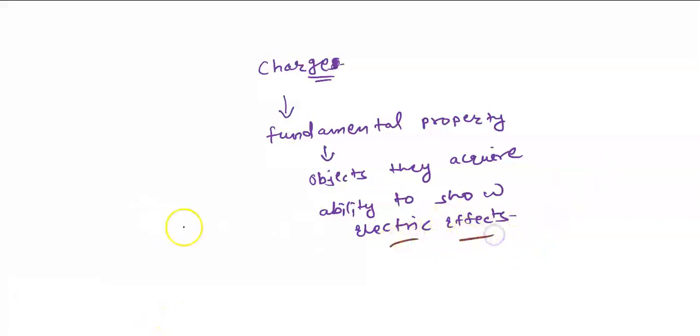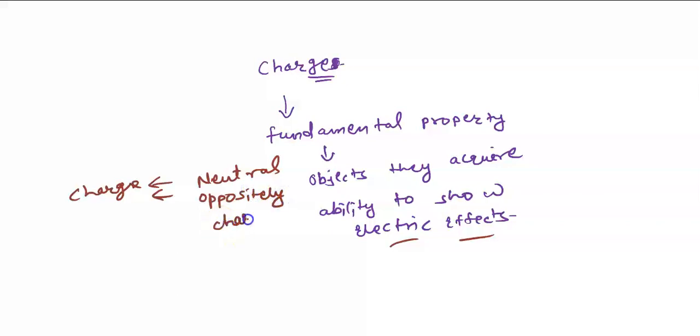So electric effects means a charged body will start attracting other neutral or oppositely charged bodies. Or if they have like charges, then they will start repelling each other. Agreed? So this is the electric effect.